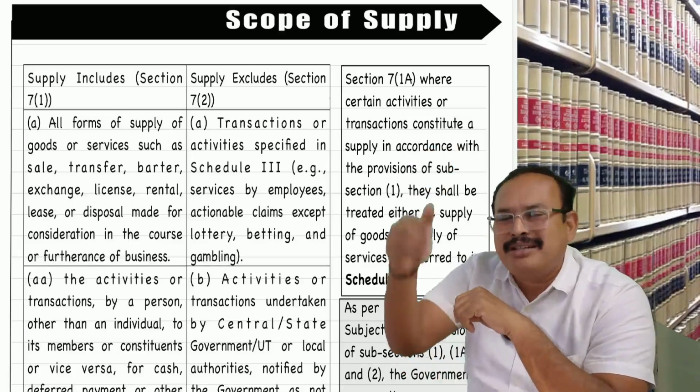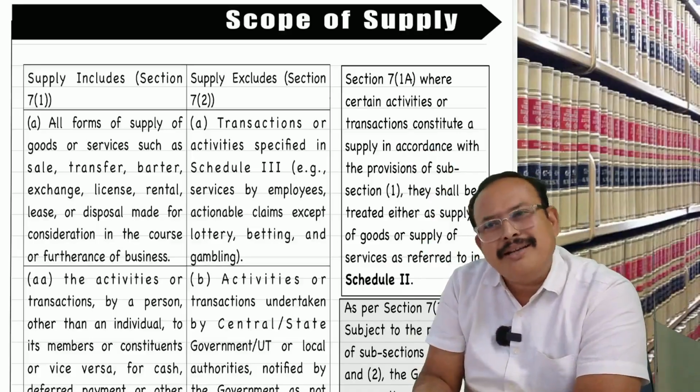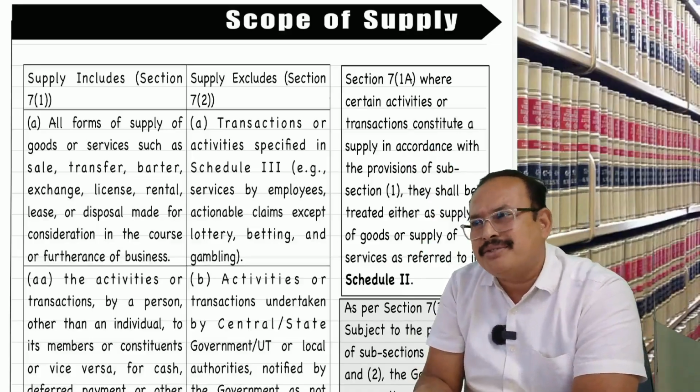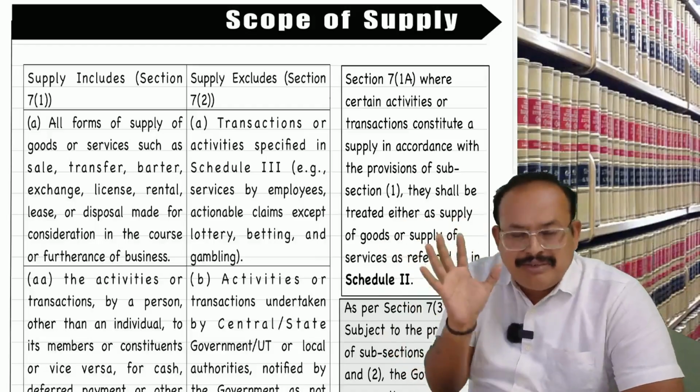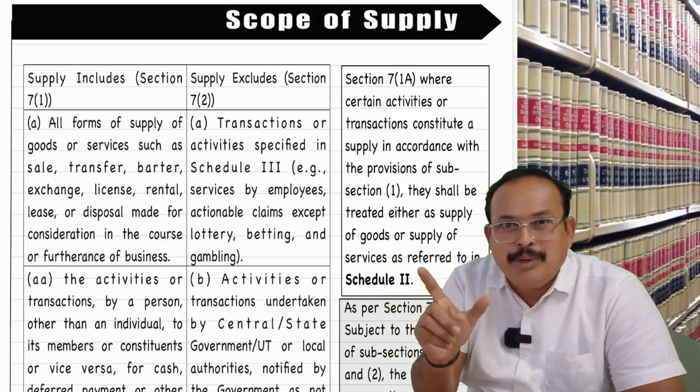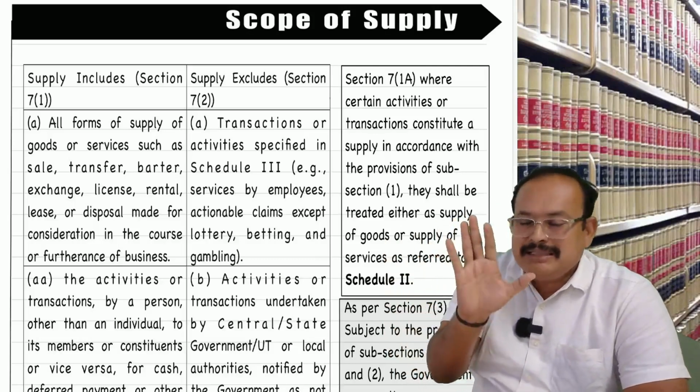There are 10 points. Supply excludes 10 points, referred to one by one. A simplified version is there. I have given the material to you. Part 1 I am uploading in the group, and in that group, everything is available.